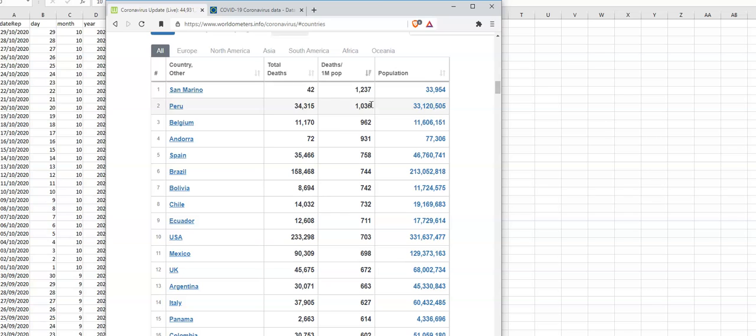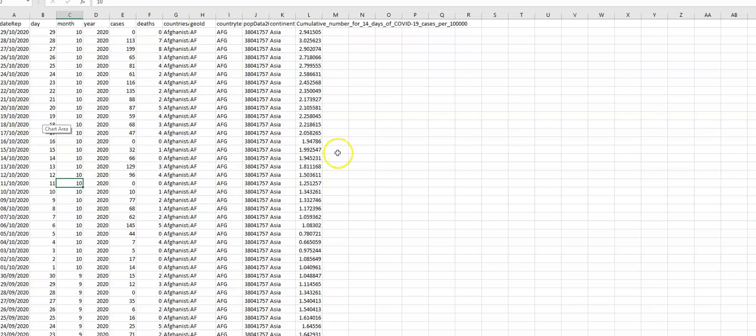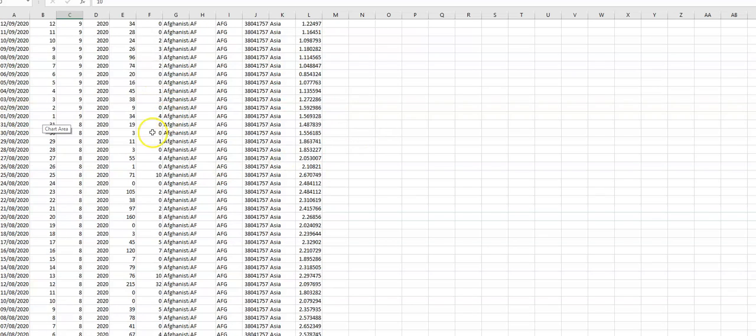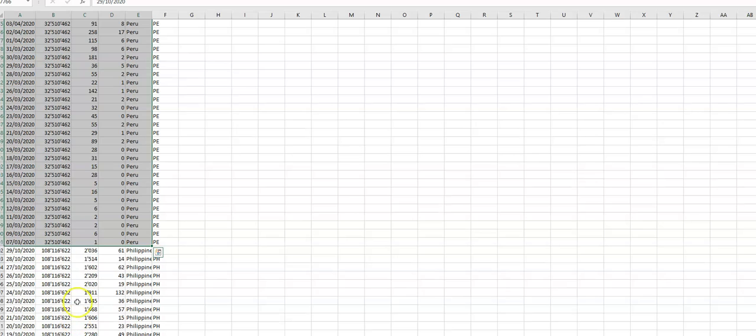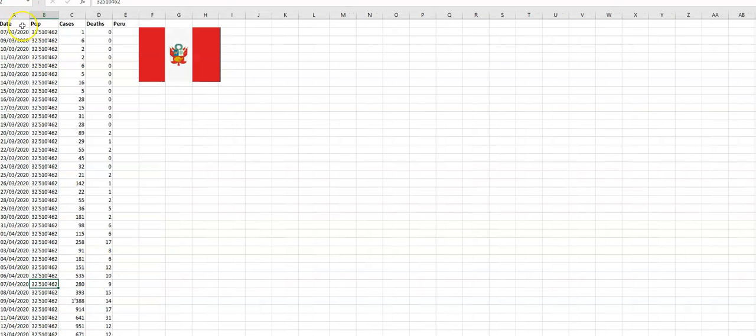My God. So let's move over onto the Excel spreadsheet, which this is the raw data. I'm going to clean this up a little bit and select the data for Peru. Now I have cleaned it up. I've removed a couple of weekends with zeros. And the data is sorted by date, population 32 million, the number of cases, and the number of people that died. Now, my next slide, I'm going to try put that into a graph.